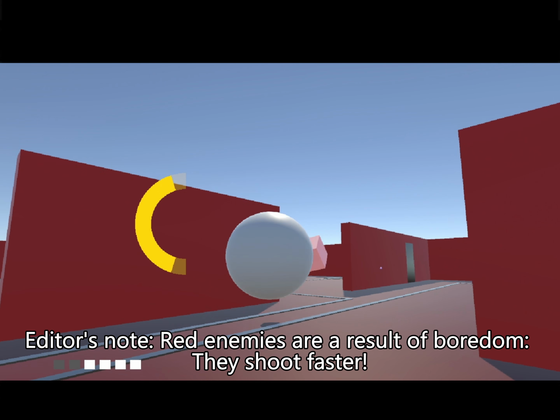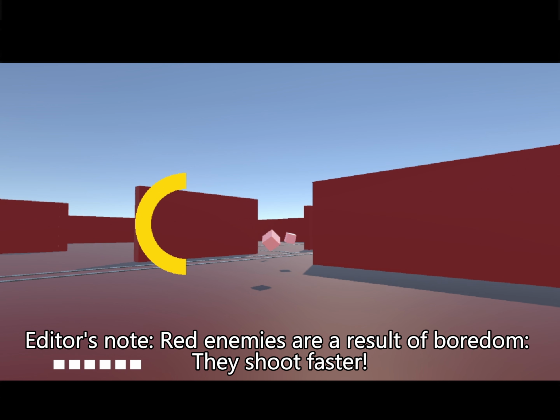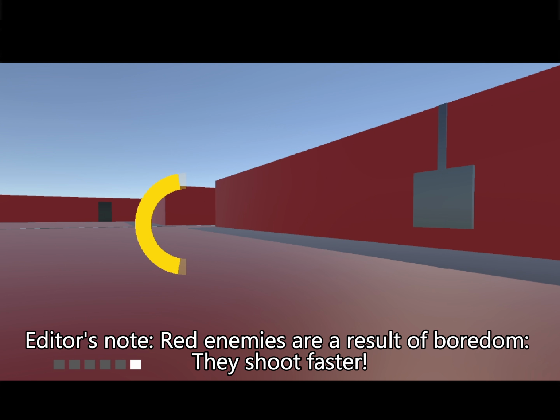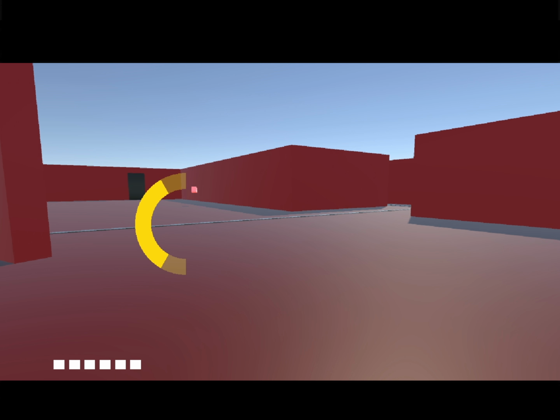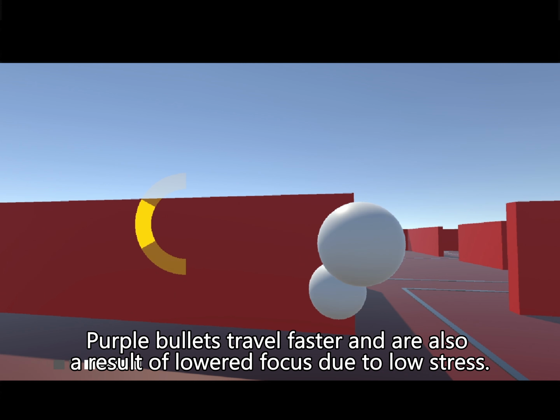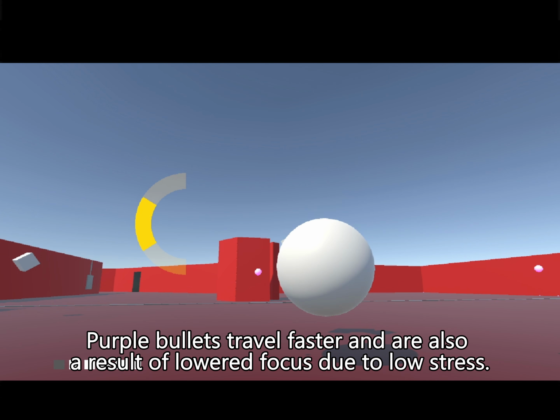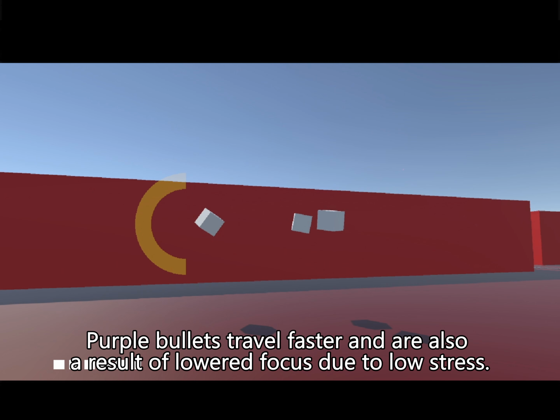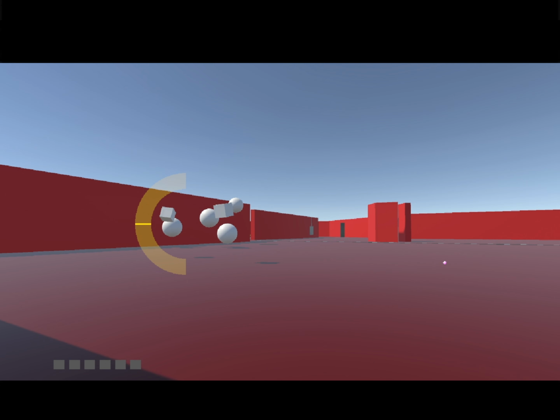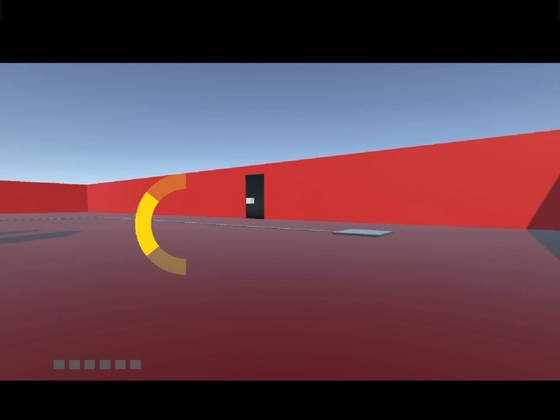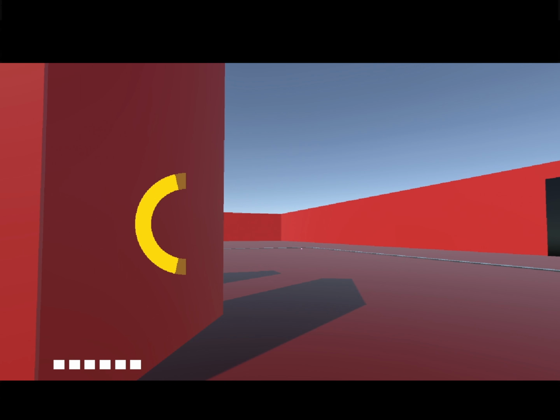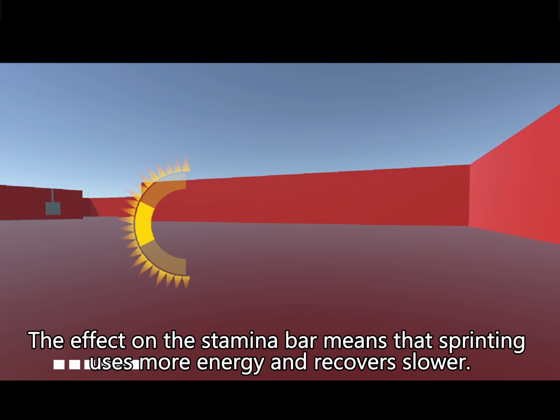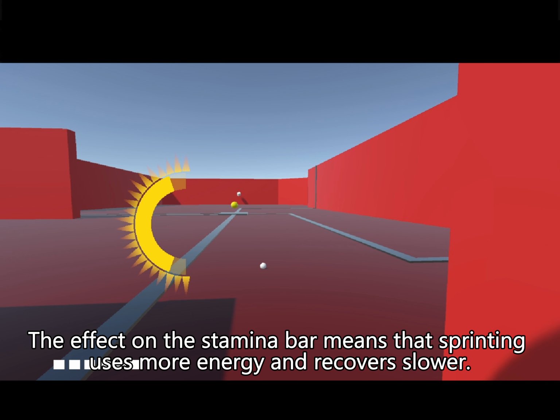And coming up with actually what makes difficulty in a game is another point that requires a lot of attention. Since this is a sort of puzzle slash shooter type game, we determined that the best way to increase the difficulty if the user is having too easy of a time completing the objectives is either by making them use more stamina when running around the map, which makes them think about their movement a lot more creatively, or just simply by directly buffing the enemies and making them shoot faster or hit harder.